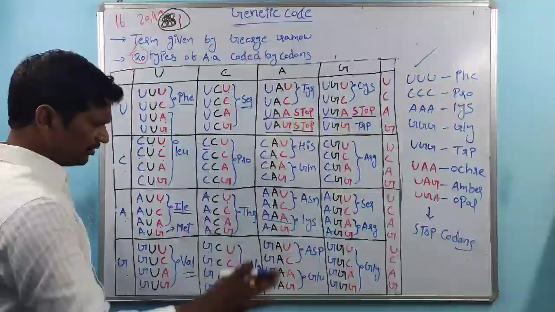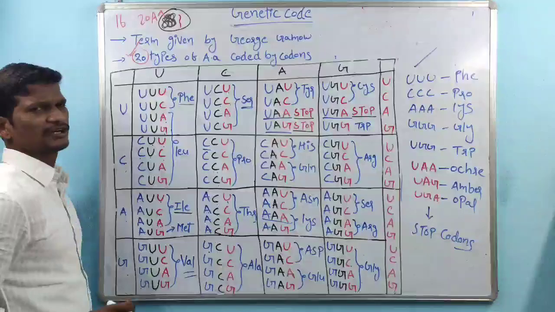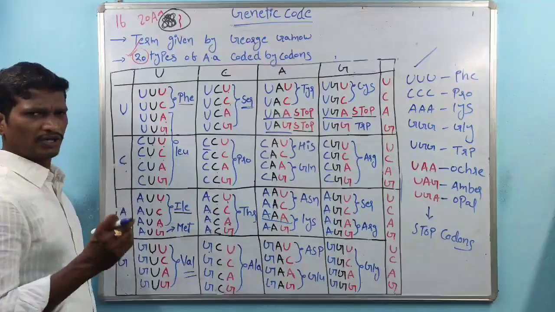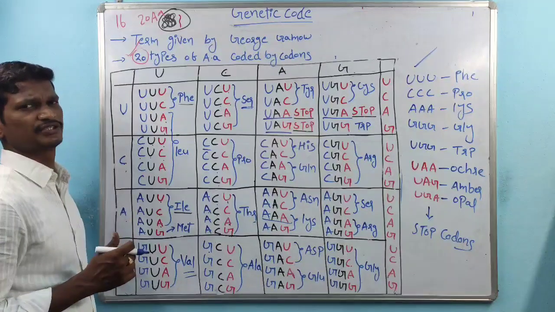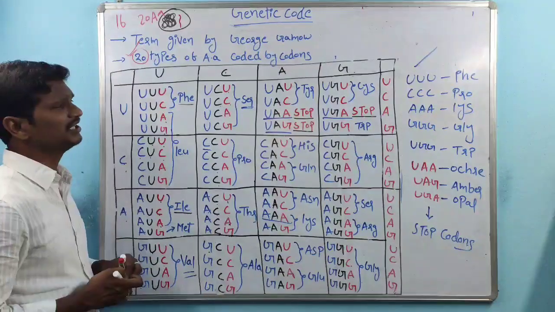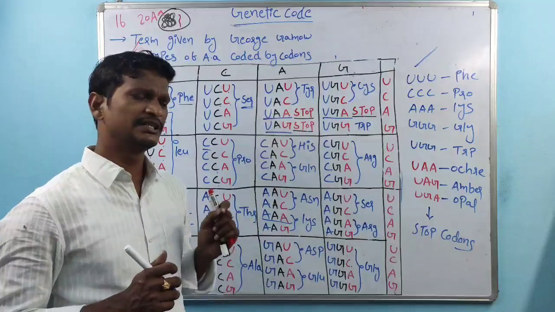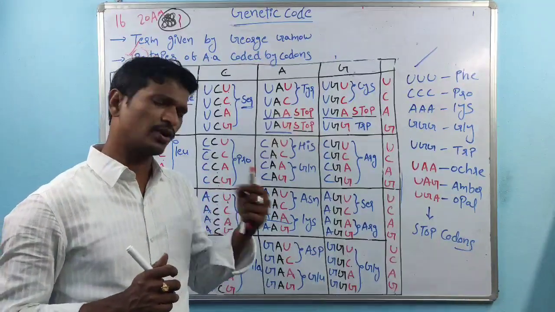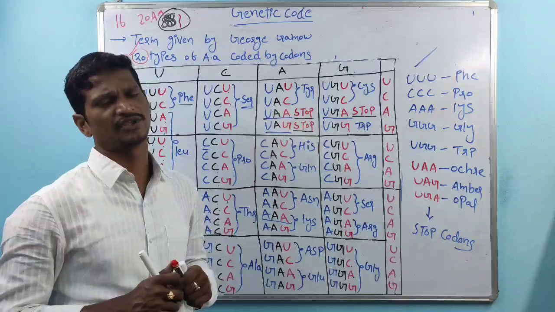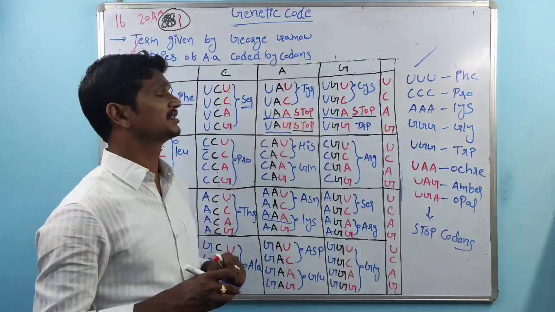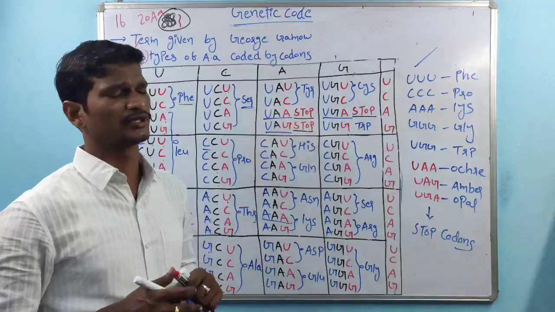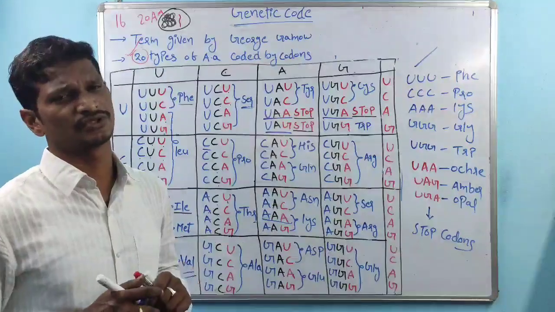So in this way we have to remember all the codons which code for the amino acids, right? That is about the genetic code. Remember, we have to remember each codon and which amino acid the codon codes for. In the next class we will discuss the translation process.